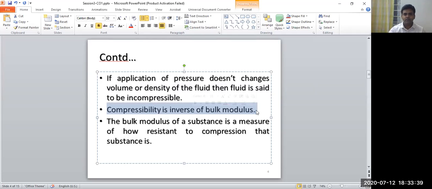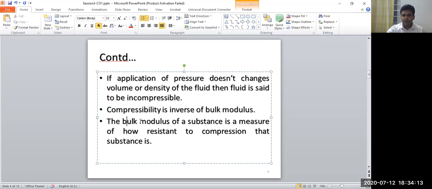And what is bulk modulus? Bulk modulus measures the resistance, how resistant to compression that substance is. That means how this liquid resists against the compression. If there is more resistance, then there is less compression, and less compressibility.